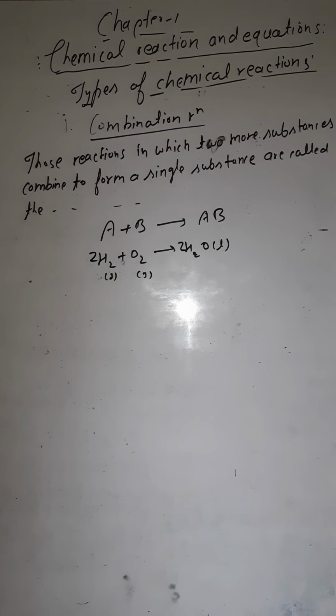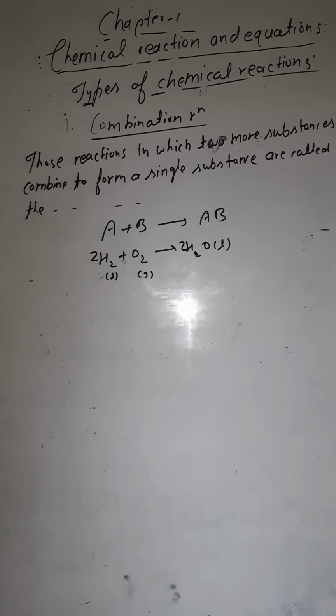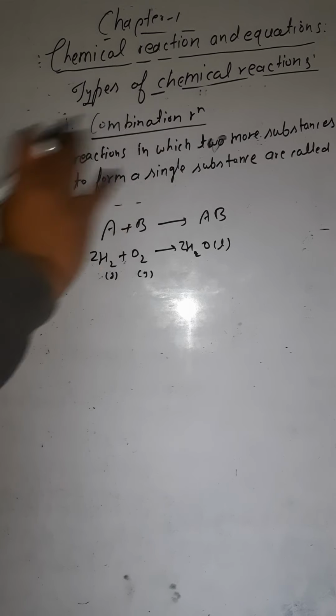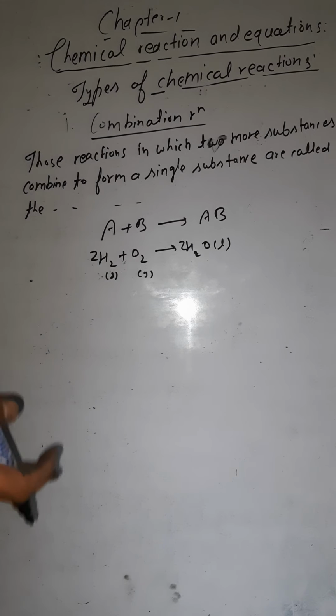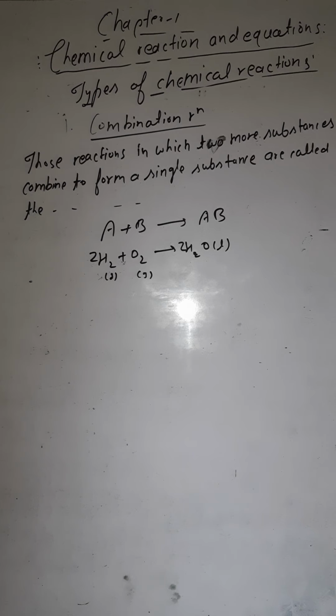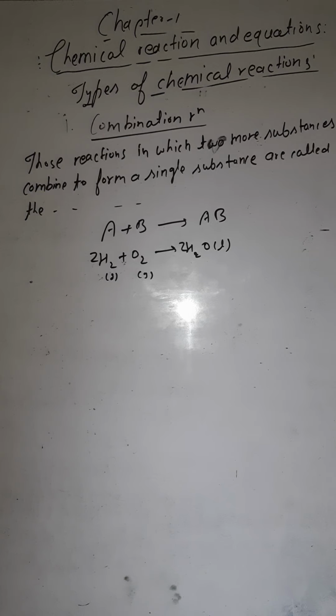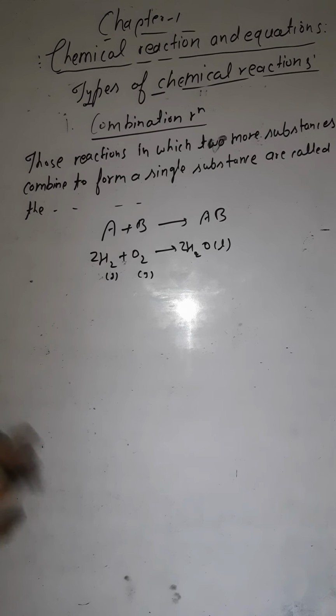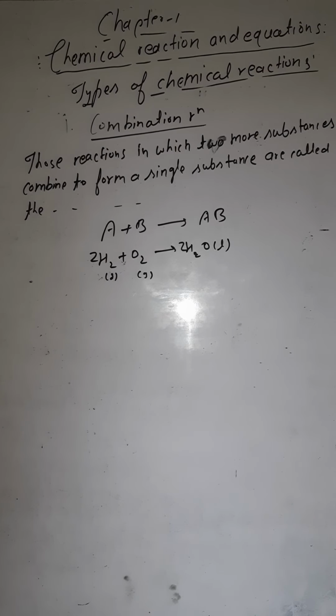One very important reaction under the combination is the whitewash, that we are using at our home also, whitewashing our walls. So the whitewash also comes under the combination reaction. What is this whitewash all about? Let me tell you. This is important in the sense of examination also. The question might be like this: what is the substance used to whitewash? So what is that substance?